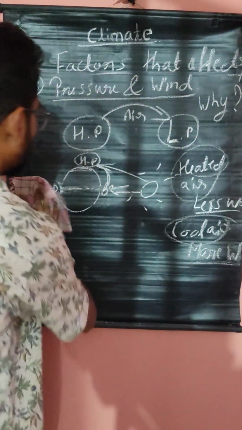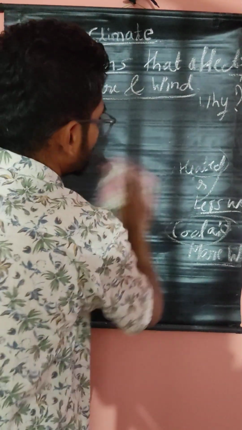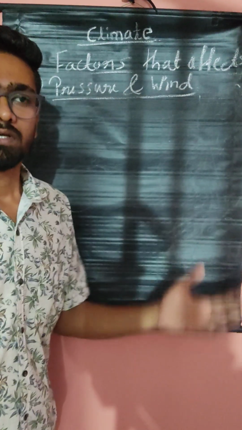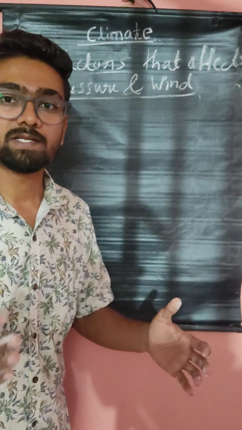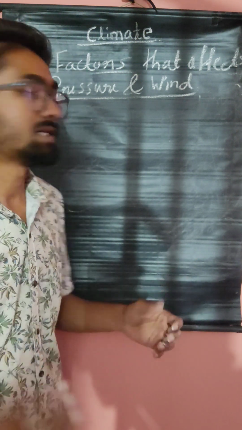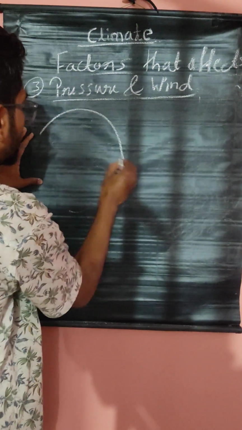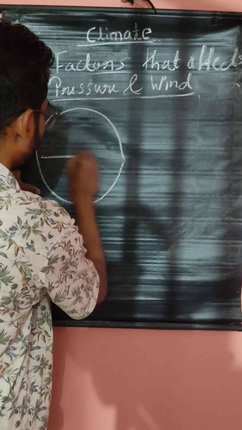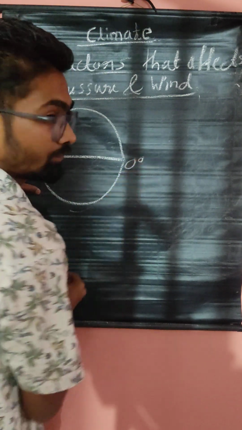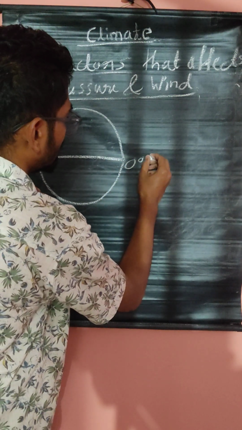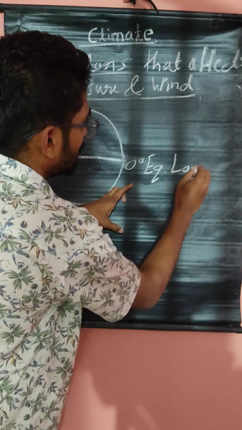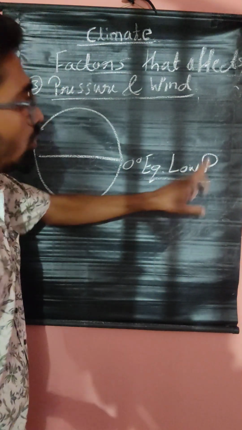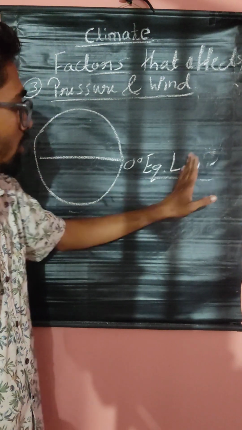Okay. And next, there is one concept. On this earth, there are some permanent pressure belts. They are, it is 0 degree, no? It is the equator, low pressure. Equator low. It is called the equator low.